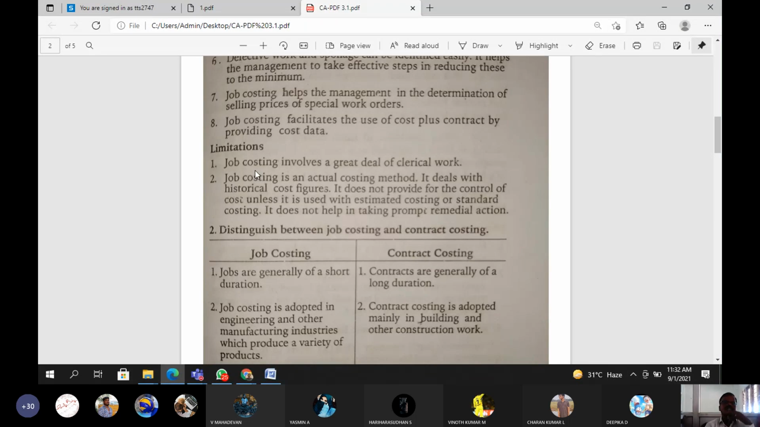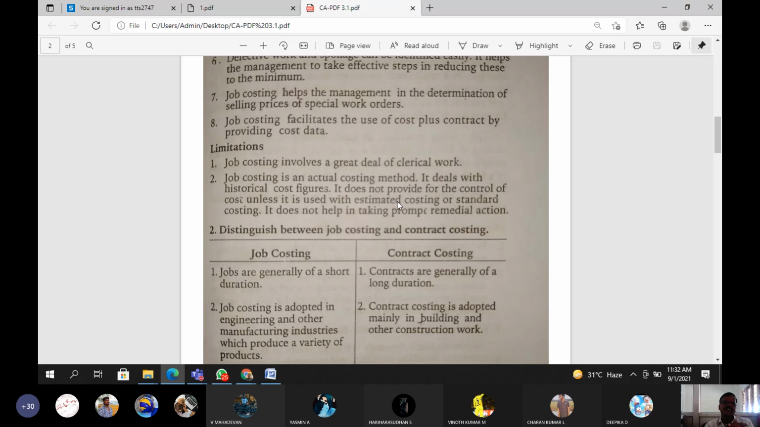That means a drawback. And job costing is an actual costing method. It deals with historical costing figures. It does not provide for the control of cost. Yes, job costing only provides historical data. Actual costing is actually a historical cost figure, that is the past record, not the present record. The past record is not going to help to predict the future estimation figure. So it does not provide control. Yes, job costing data are not provided for controlling the cost of the product. Okay, this is also a limitation.